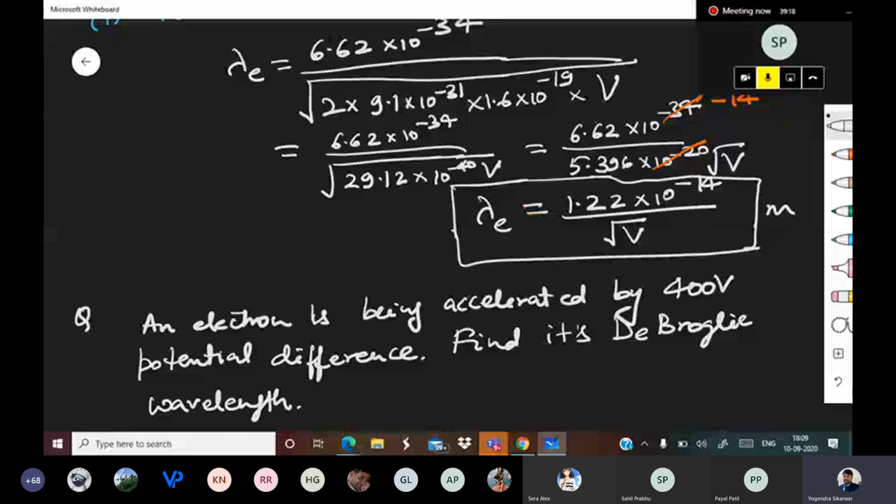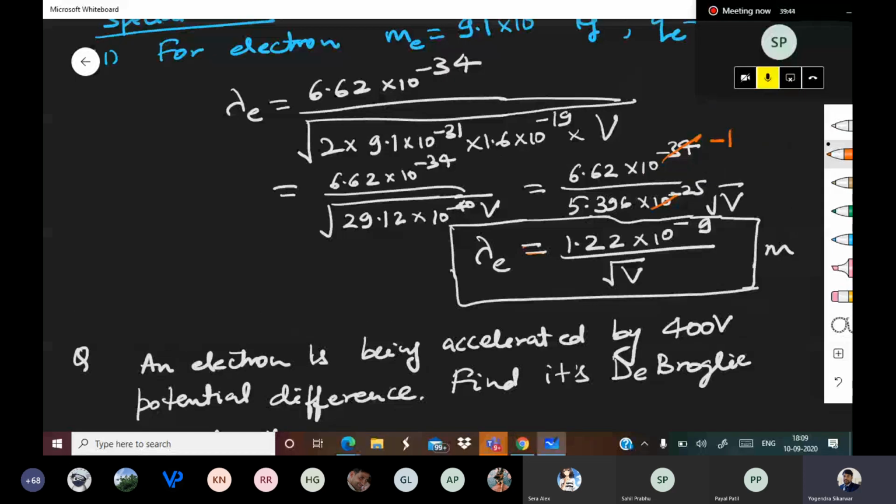So this will be minus 9, and that was minus 25. This is minus 25, and this is minus 9.